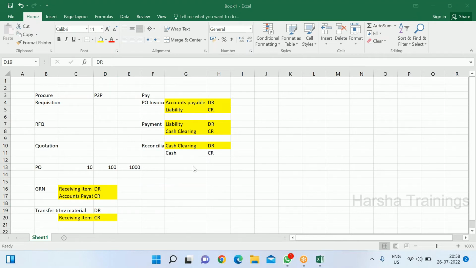So this is the P2P process. Let's do the O2C process. I'll quickly write the O2C process here.